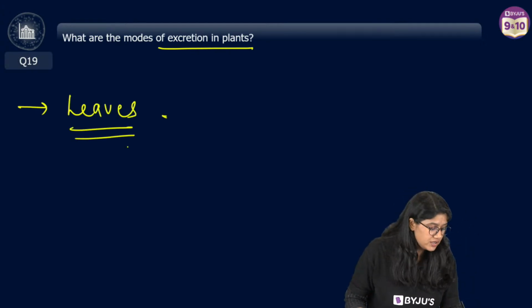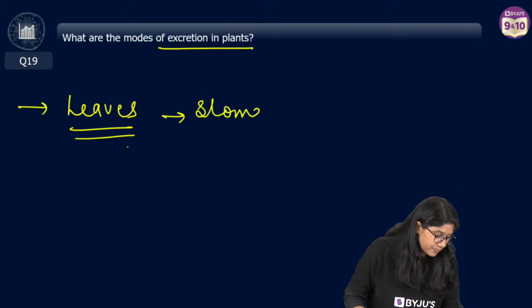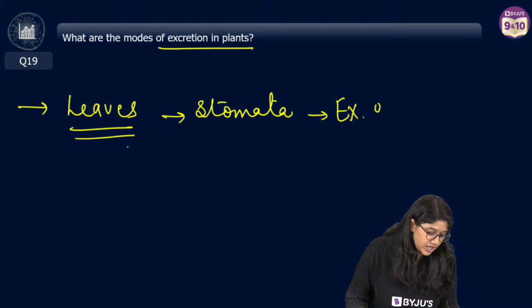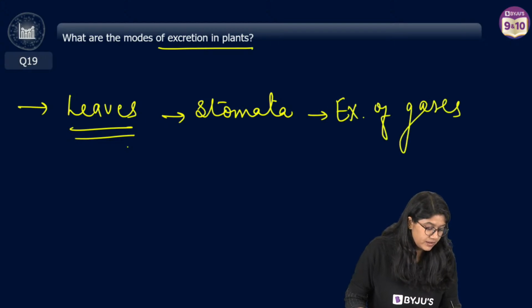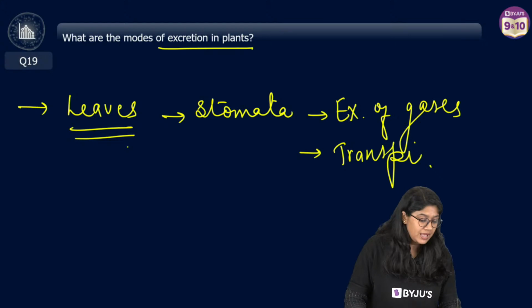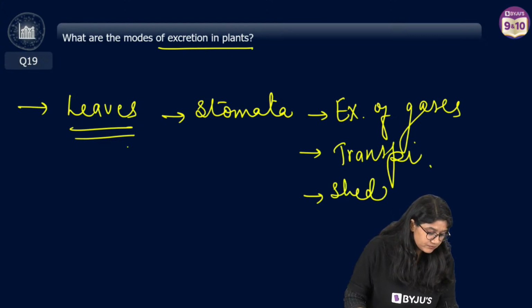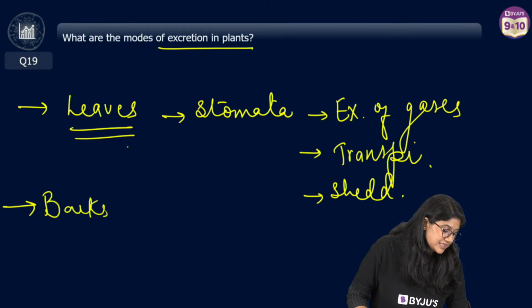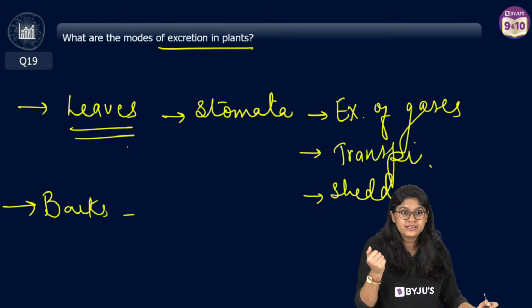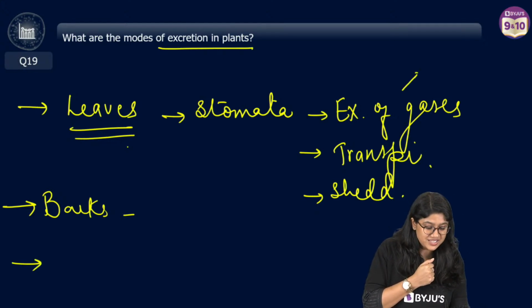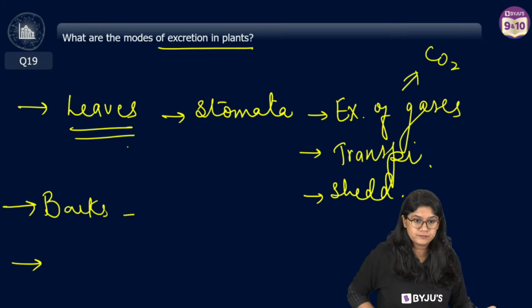On leaves we have the stomata, right? It actually helps in the exchange of gases. Then we see the process of transpiration, that is nothing but the loss of the water vapors in the form of water, and shedding of leaves. Then of course we have bark, which is made up of dead cells, right? Yes, we have resins and gums. And in the exchange of gases, there is release of CO2 and O2.